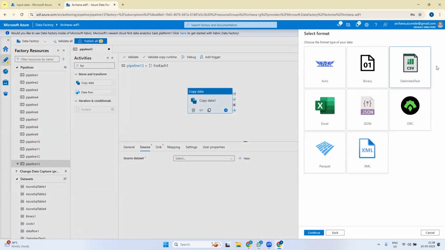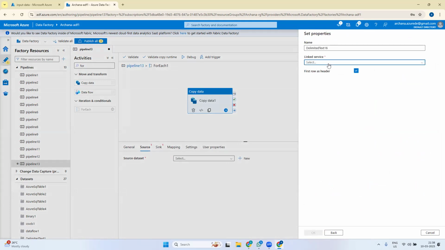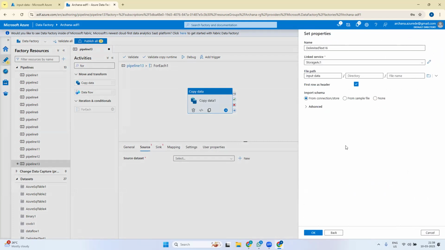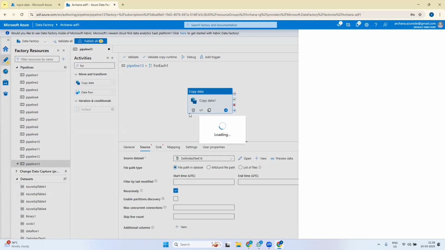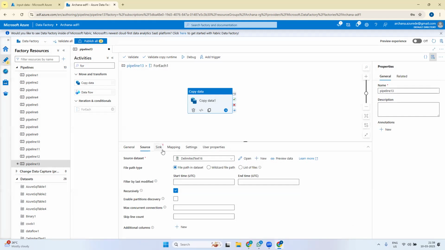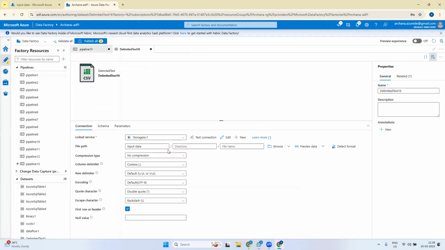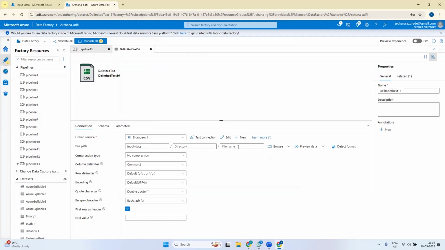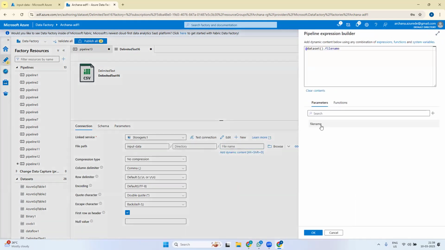I want to only take CSV files, so it is using the same storage account. And here also I'll select the input data folder. So the files are in the input data folder, I know that. In file name I'll not specify. Here the file name should go dynamically whenever this for each activity is running. So for this I'll go to this data set, go to parameters, and create a parameter with the name file name, the same as we have done in the past, right? So here I'll say get the file name.